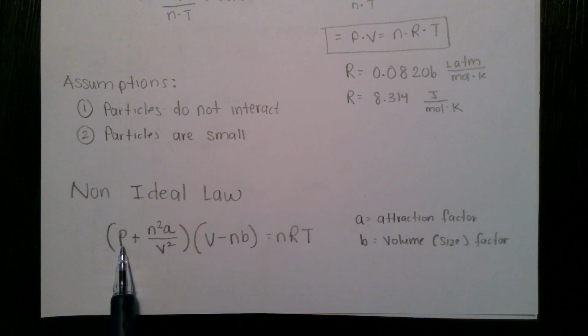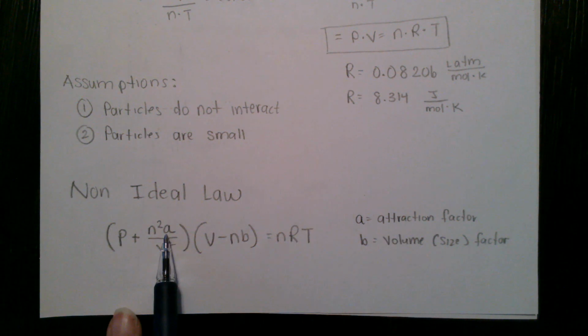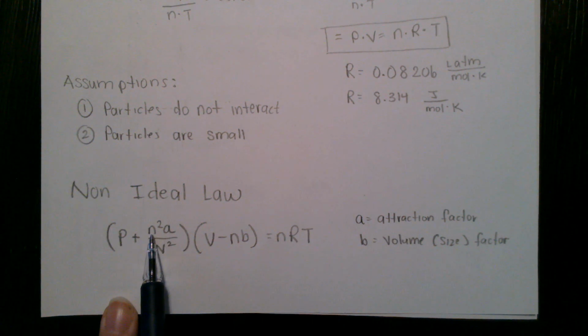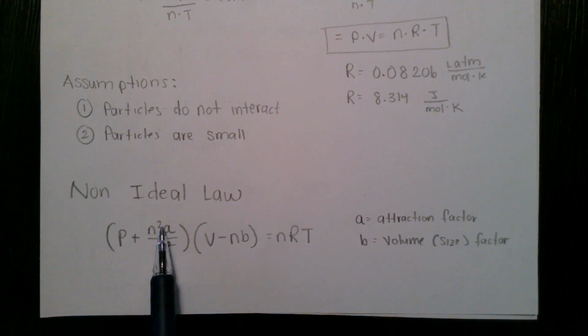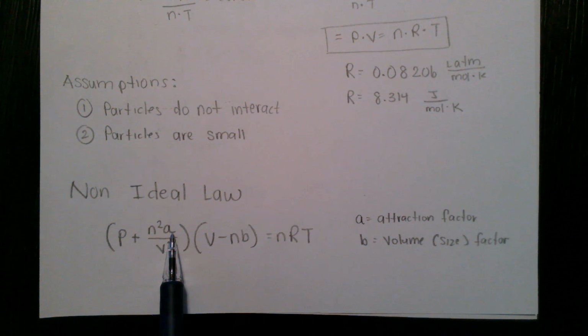We'll have pressure, but now with our attraction factor, multiplied by n squared. The more moles of gas you have, the more significant the attraction is going to be, and then divided by volume squared. If they're tightly packed together, they're going to interact a lot more. But if they have a lot more diffuse space, then they're not going to interact quite so much.